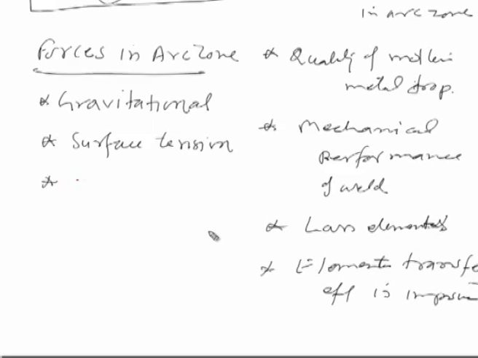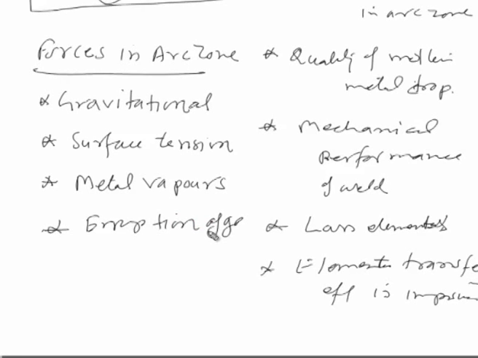Other are the forces due to the metal vapors. Forces due to the metal vapors coming from the weld pool side further resist the detachment of the molten metal drop from the tip of the electrode. The fourth one is the forces due to the eruption of gases.